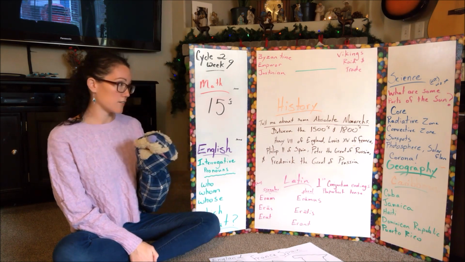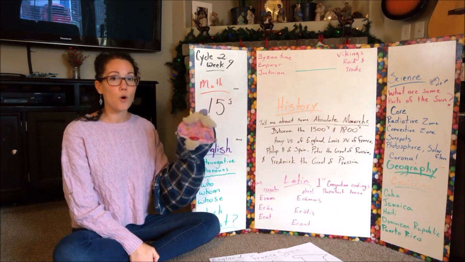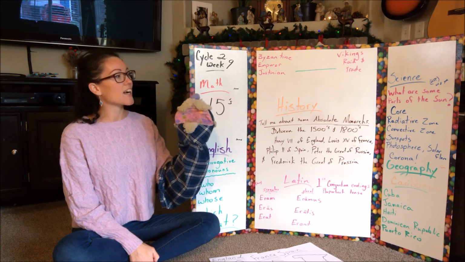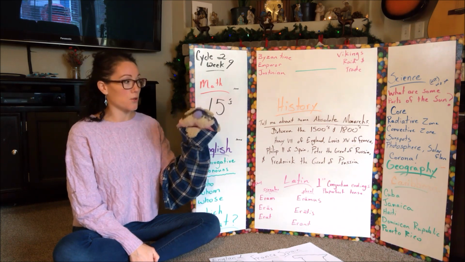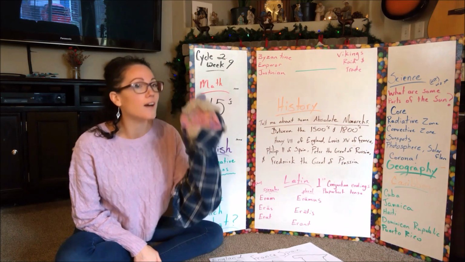What are some parts of the sun? Some parts of the sun are core, radiative zone, convective zone, sunspots, photosphere, solar flare, and corona.